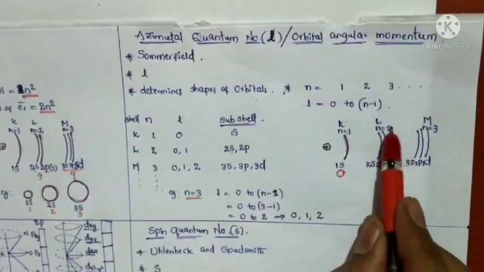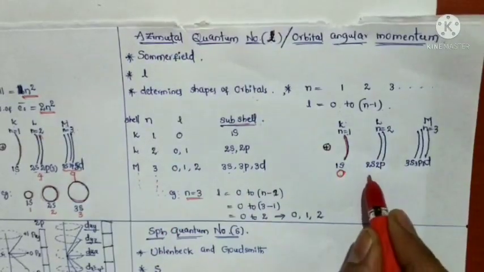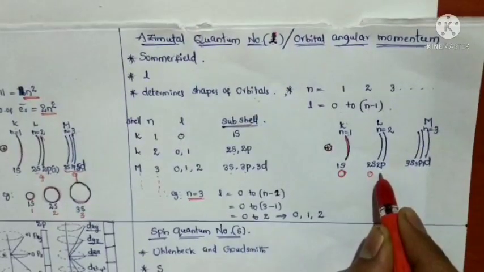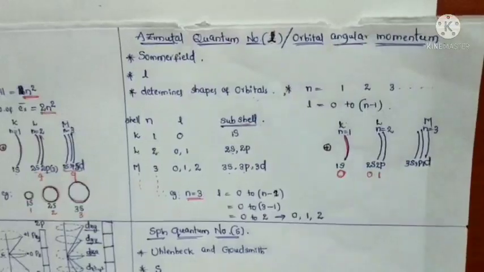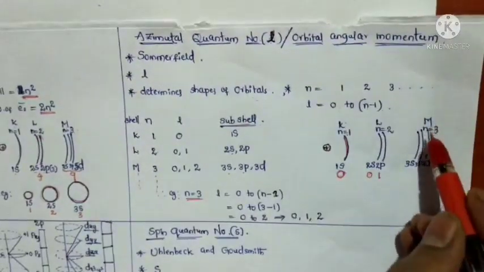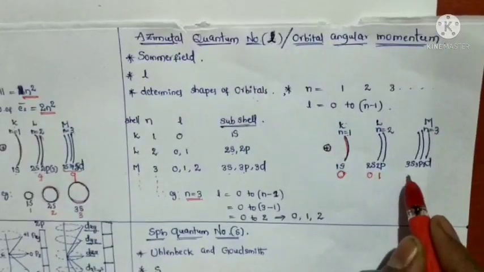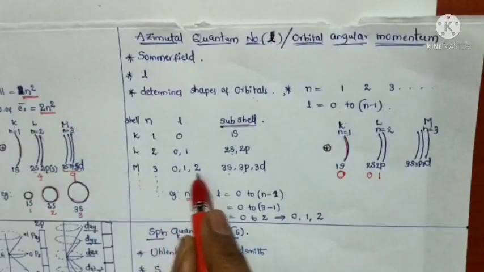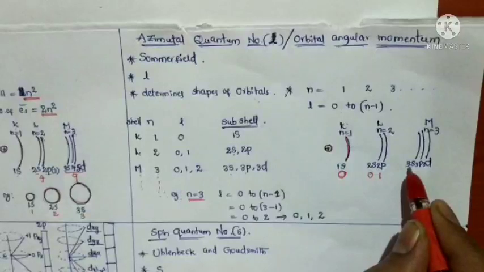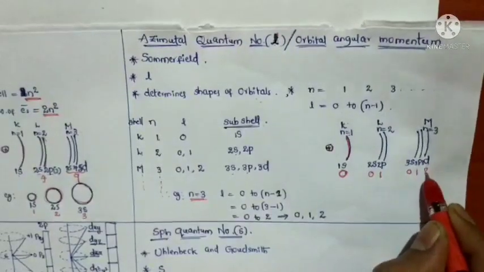Next, if n is equal to 2, how many values? 0 and 1 values are there. So if l is equal to 0, that is the 2s orbital. If l is equal to 1, that is the 2p orbital. And next, the third one: if n is equal to 3, how many subshells are there and how many l values? l values 0, 1, 2. l value 0 indicates the 3s orbital, 1 indicates the 3p orbital and 2 indicates the 3d orbital.